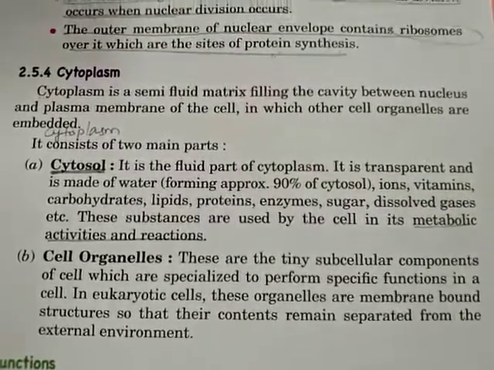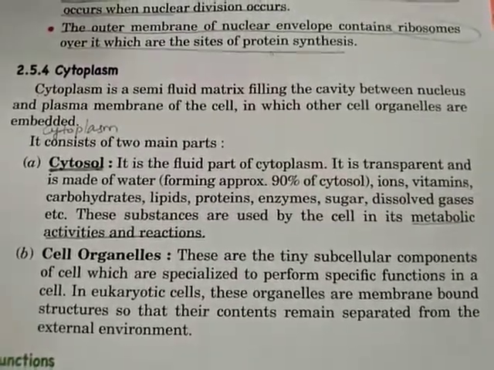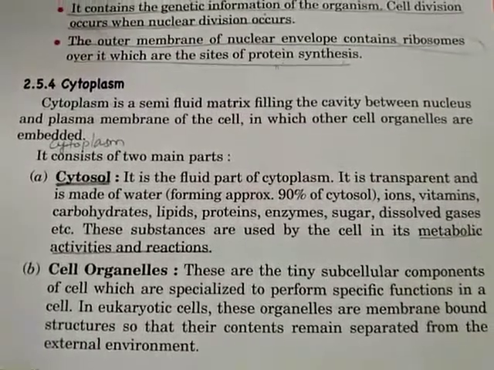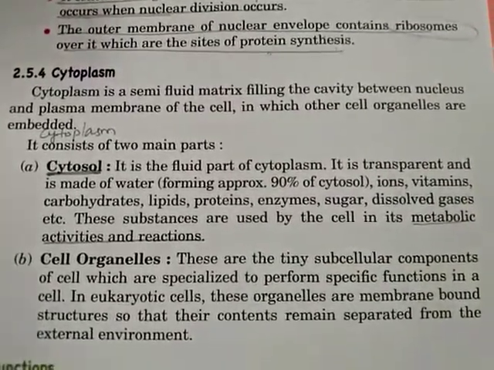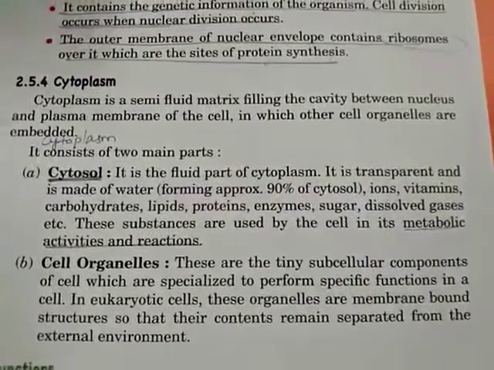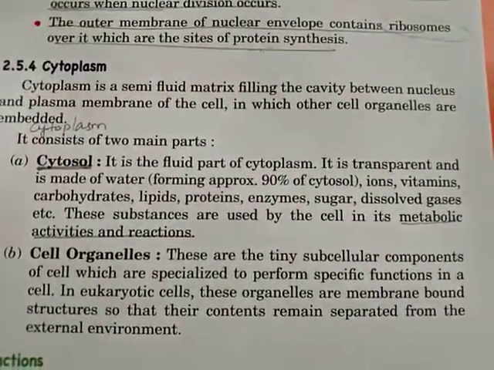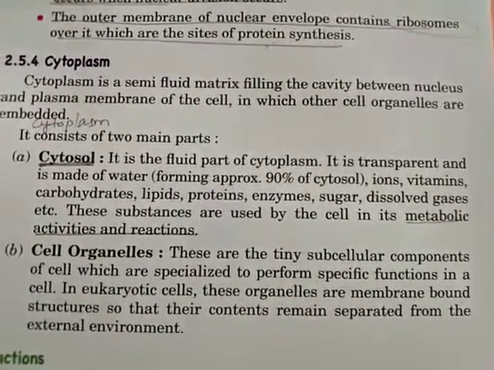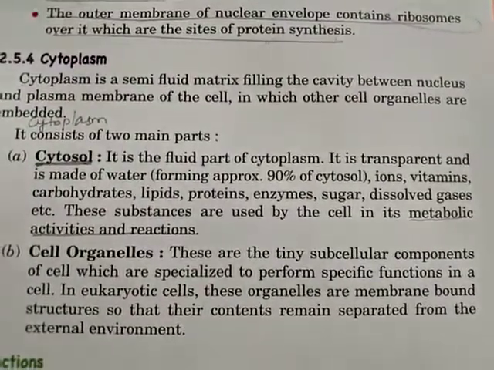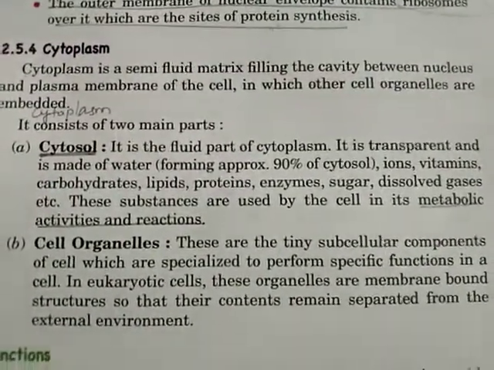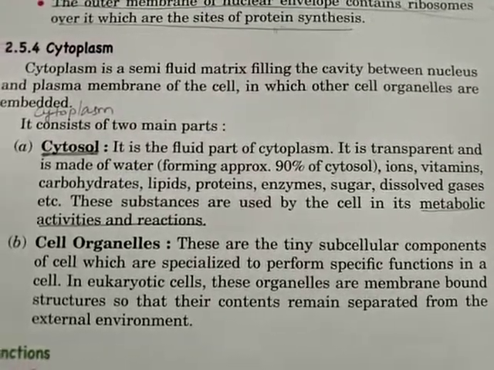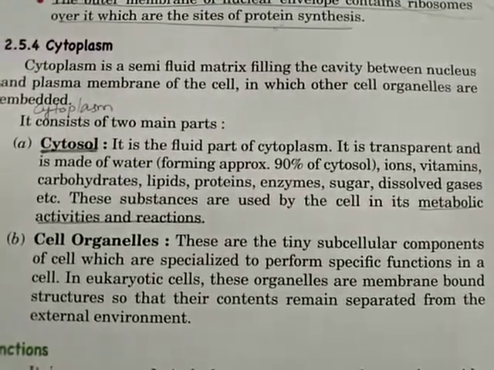Dear students, today we are going to discuss the third important part of the cell, that is cytoplasm. You have already come across this semi-fluid matrix known as cytoplasm, which is present inside the cell.